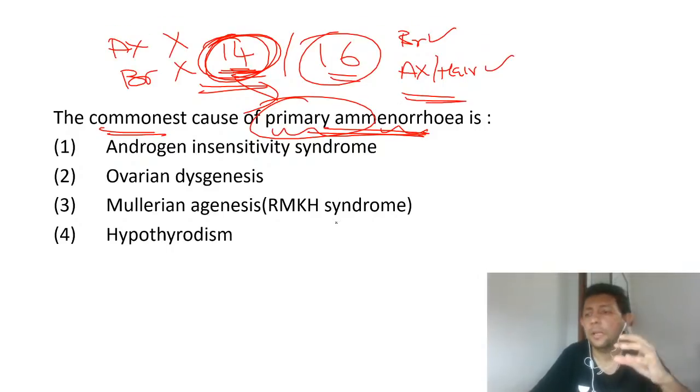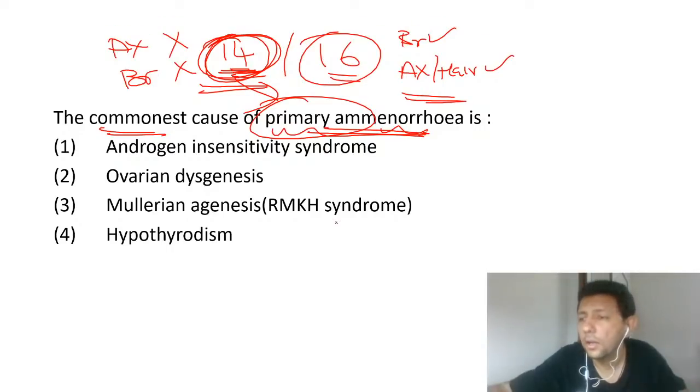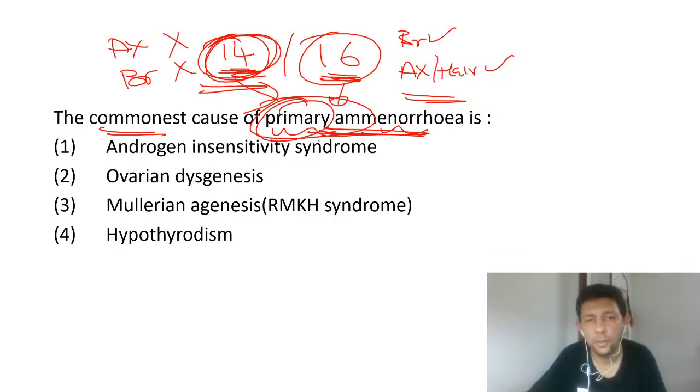Menses will come, like Rakhi. Karan Arjun will come, Karan Arjun will come, but until when? So in that case we can wait for the menses to start. You wait till 16 years of age, and if still the menses do not start, then you label the patient as primary amenorrhea. This is very, very important.